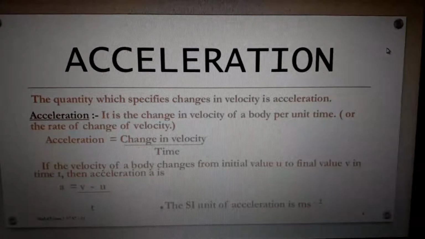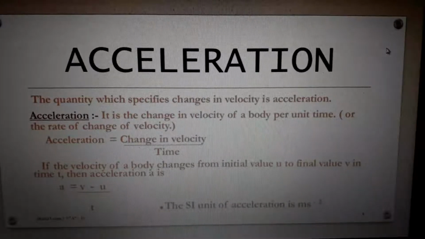We will study how to plot different graphs, and also derive different equations regarding these values: displacement, distance, acceleration, velocity and speed. So next class we will go with the plotting of graphs. It's not difficult, it's basic. Have you studied it in mathematics? I think you studied it in mathematics also.